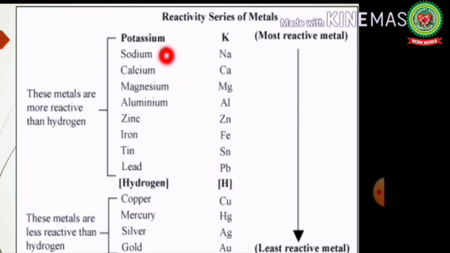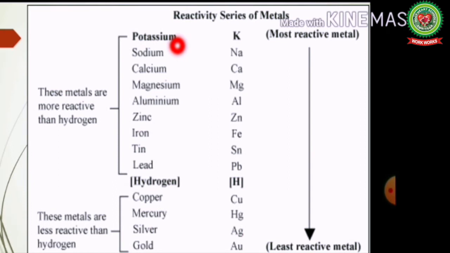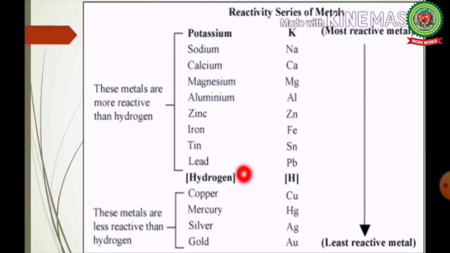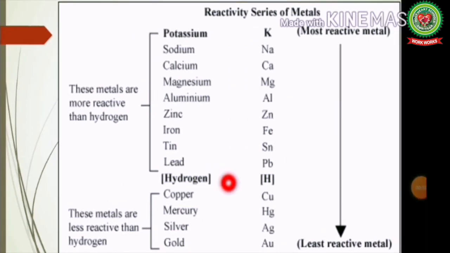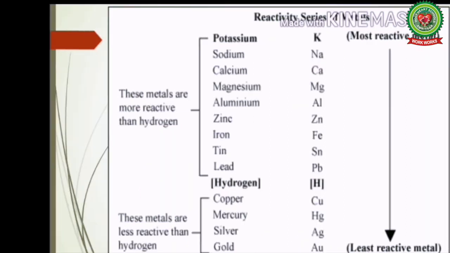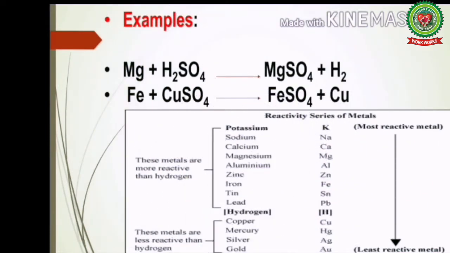Students, potassium can replace all other metals, but gold cannot replace any other metal. It does not react with any other metallic solution. Hydrogen is included in this series because it can form a positive ion. So the metals which are at the top are more reactive than hydrogen and the metals which are at the bottom are less reactive than hydrogen. Now we will discuss examples.